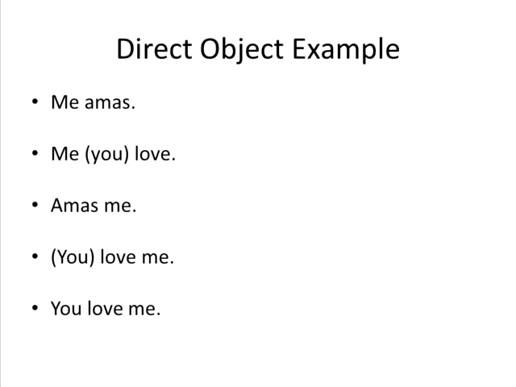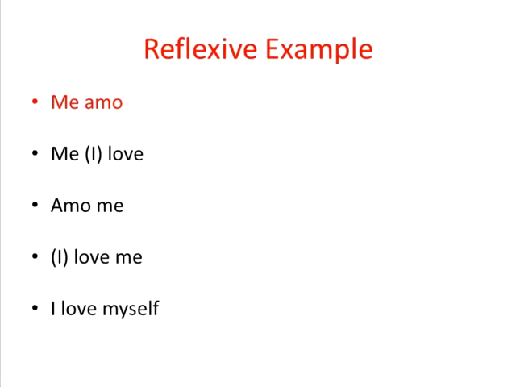Me amas. Now, let's try a reflexive example. Reflexive means that it's self-inflicted. Someone is doing something to that same person. It's me doing something to myself, you doing something to yourself, him doing something to himself, her doing something to herself, and so on and so forth. It's self-inflicted. So, I love myself.